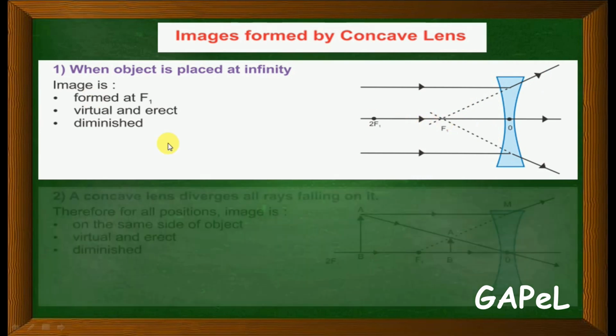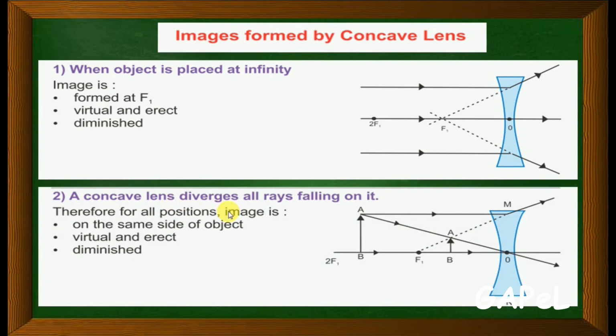In the second case, a concave lens diverges all rays falling on it. Therefore, for all positions, the image is on the same side as the object, virtual, erect and diminished. When the object is placed between 2f1 and f1, all rays are diverging from here.